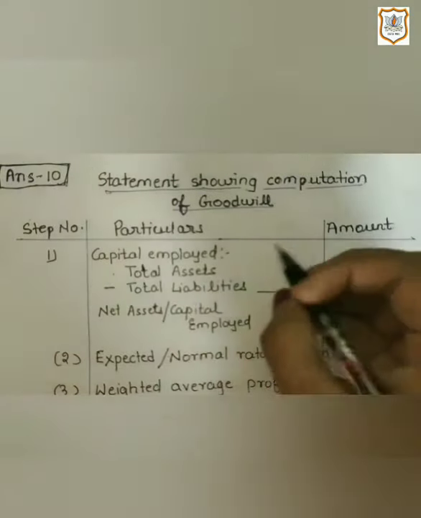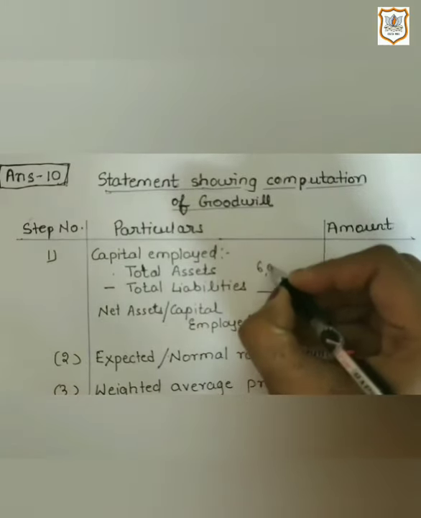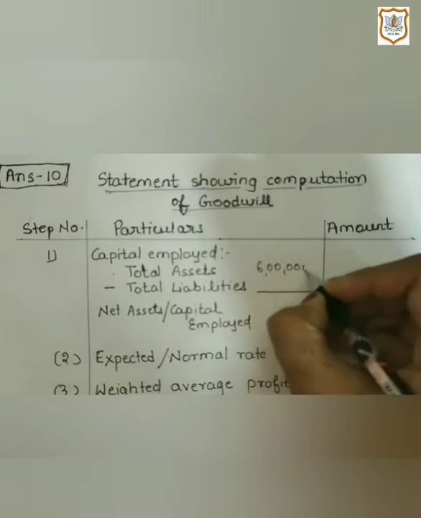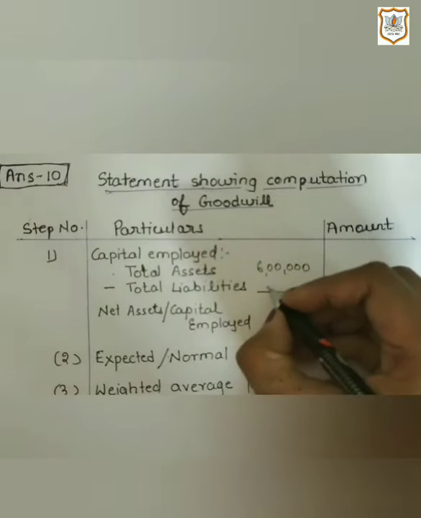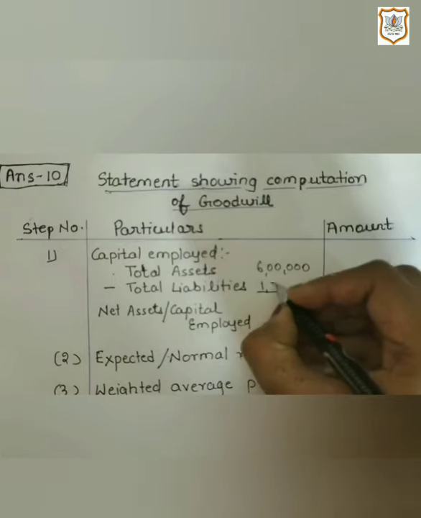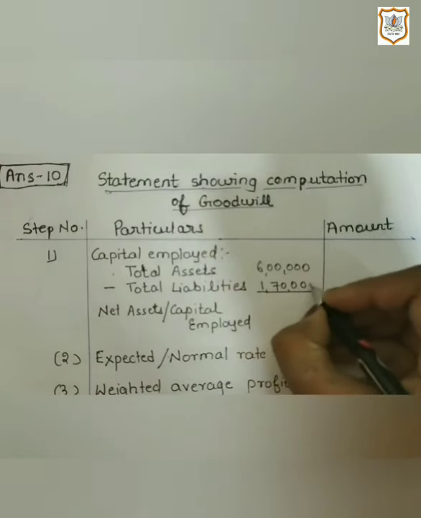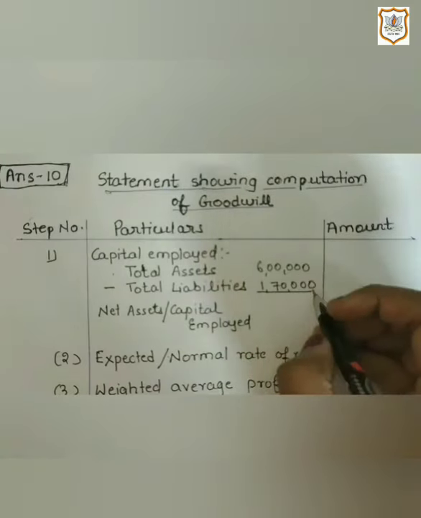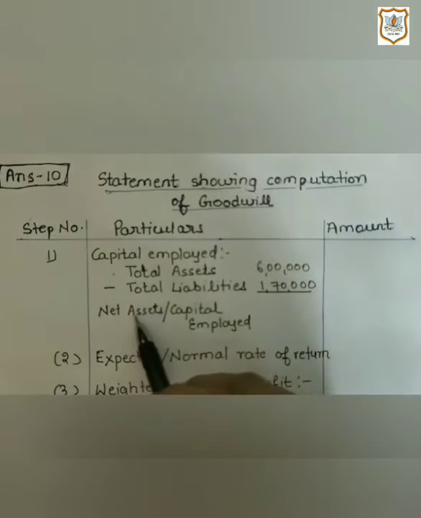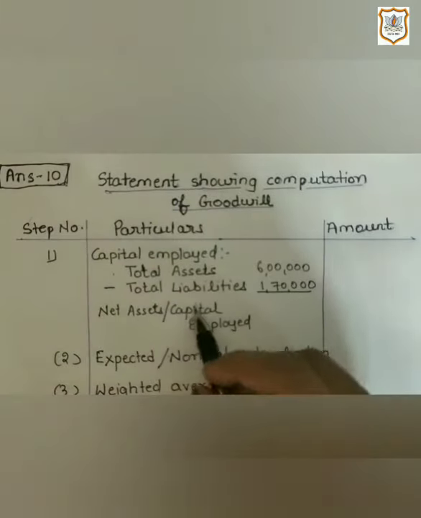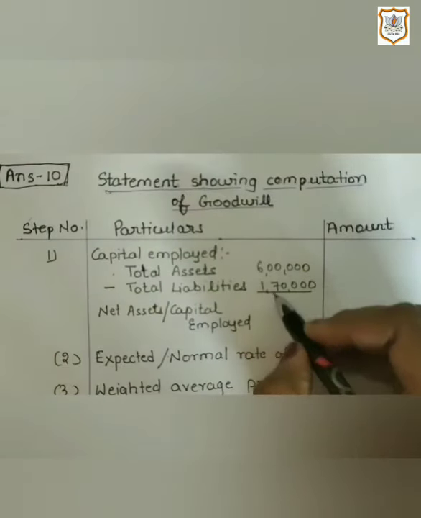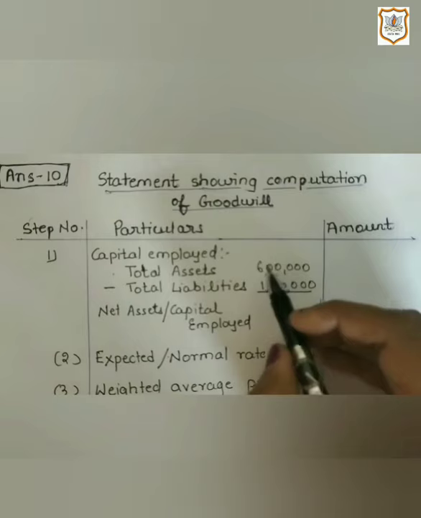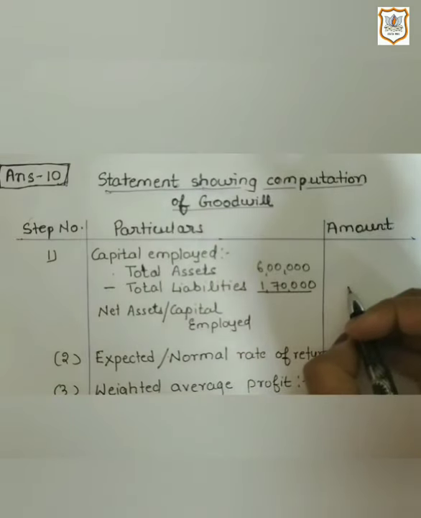Here total assets are 6 lakh and the amount of total liabilities is 1,70,000. In this way, we will get net assets, that means capital employed. So here, by subtracting 1,70,000 from 6 lakh, we will get 4,30,000.